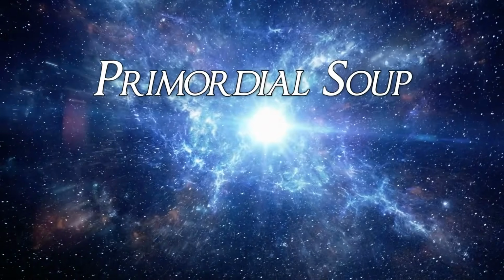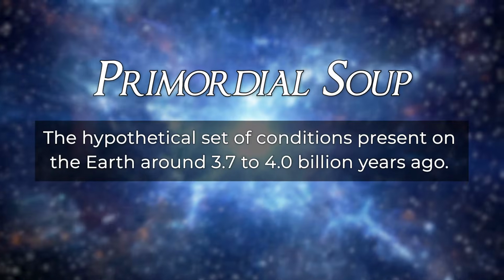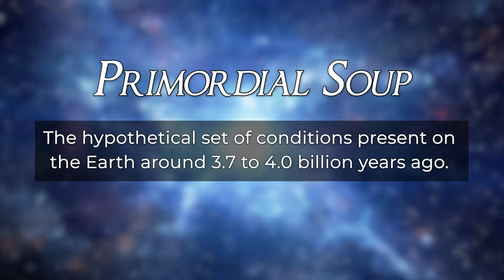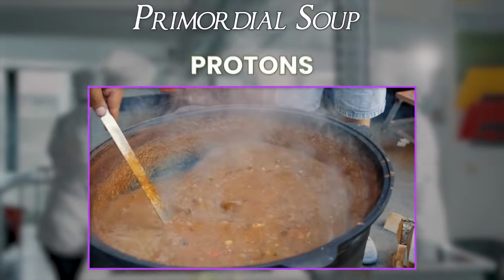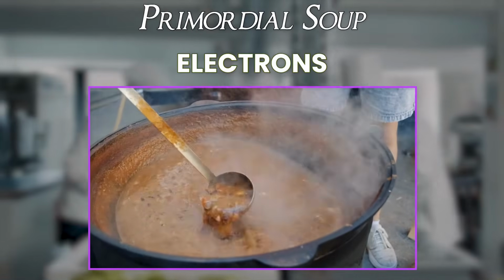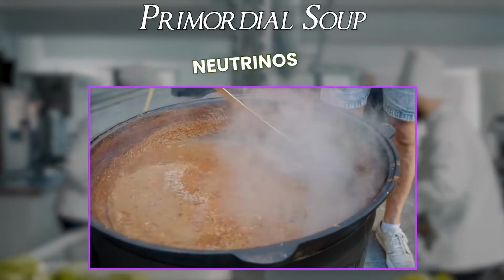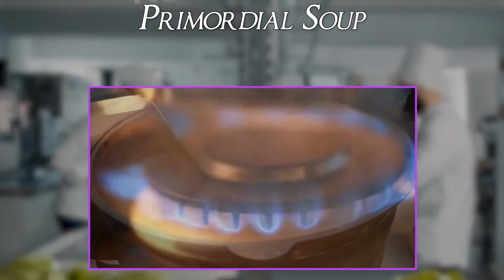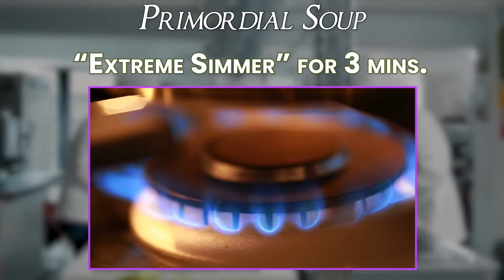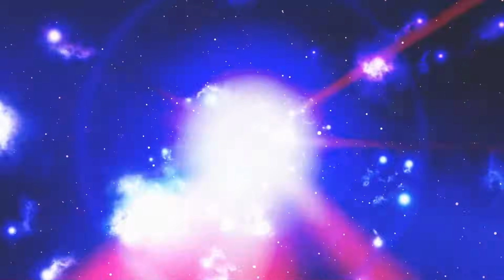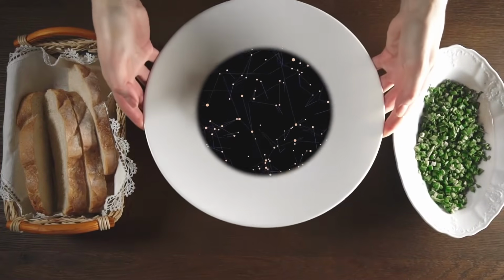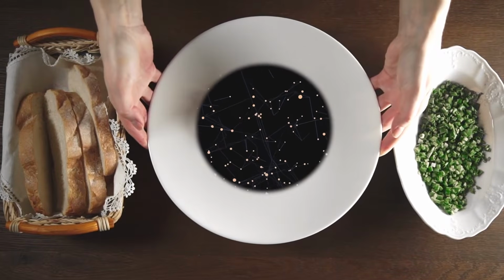The early universe was a very simple place. Primordial soup sounds complex, but it's actually pretty simple. It's composed of very simple ingredients: protons, neutrons, electrons, and add a pinch of neutrinos to taste, heat with billions of photons per baryon for about 3 minutes, and poof! The cosmic kitchen produced all the lightest elements on the periodic table.